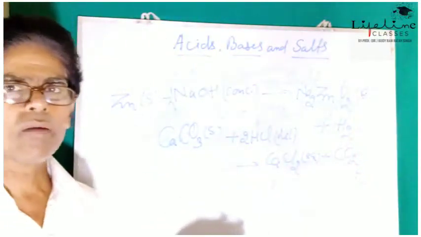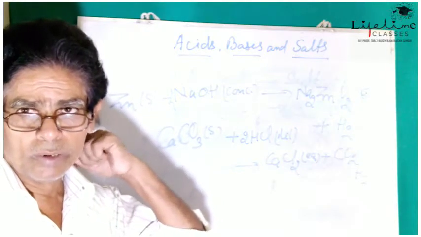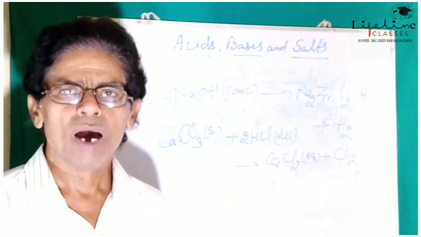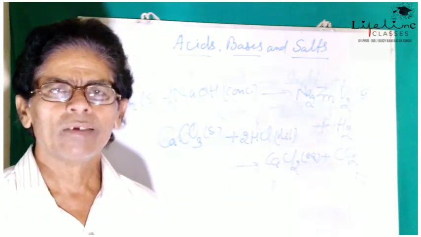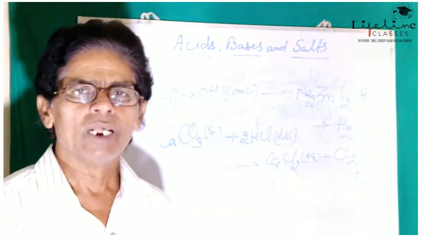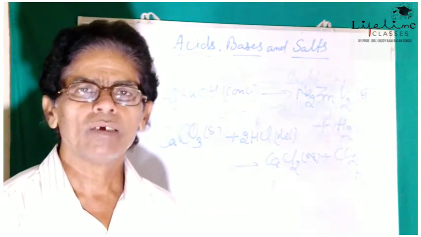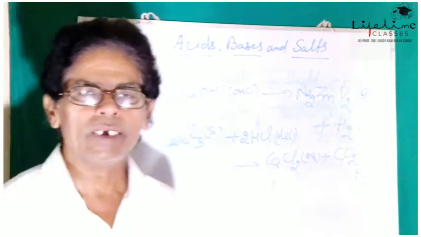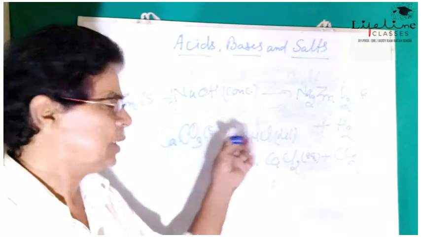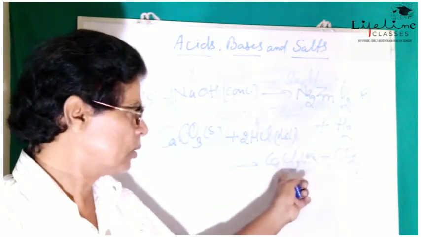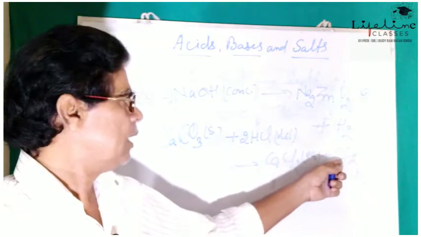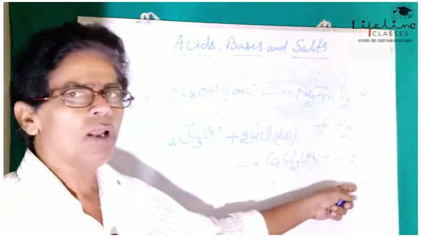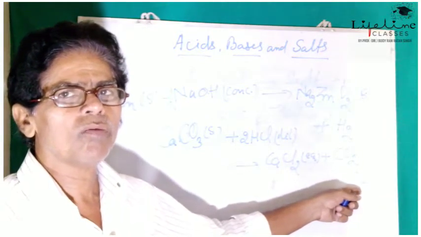Calcium carbonate is commonly found in limestone, marble and other such materials, shells of various animals also. So this calcium carbonate when treated with dilute hydrochloric acid forms a salt calcium chloride, and carbon dioxide gas is released along with the formation of a molecule of water.